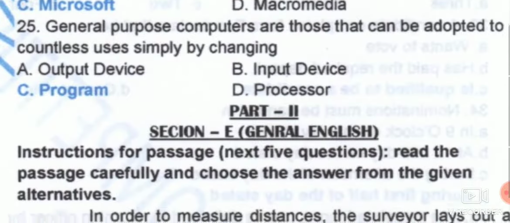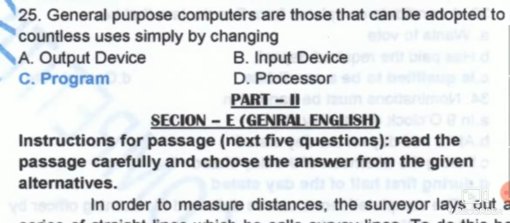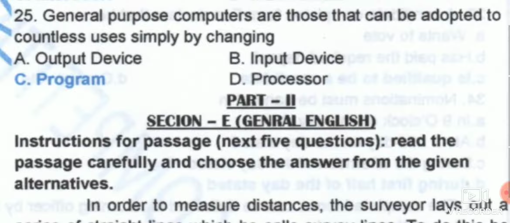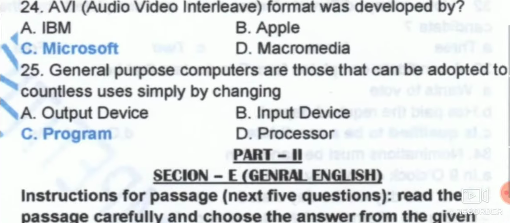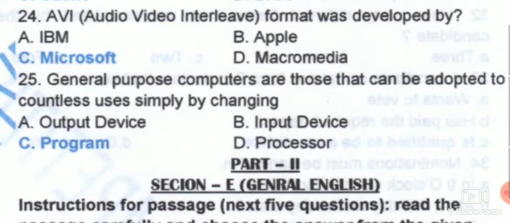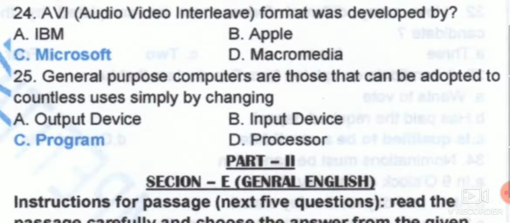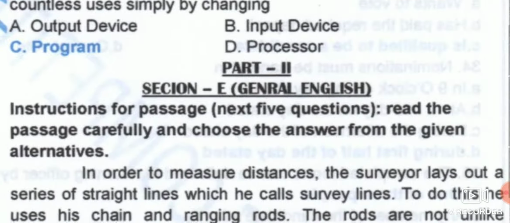Next we have: general purpose computers are those that can be adapted to countless uses simply by changing the program. So this is the one which has to be remembered. These questions are a little bit easy for you. These are the questions which have been taken from various resources. Don't think these are the questions that will be given. You will have different kinds of questions, and they may be of medium to difficulty level. So please go through whatever questions have been given.